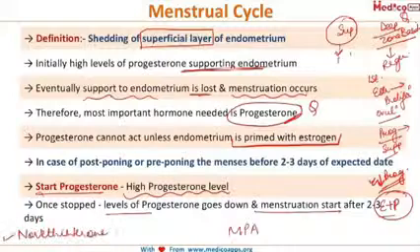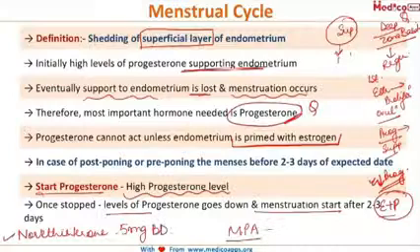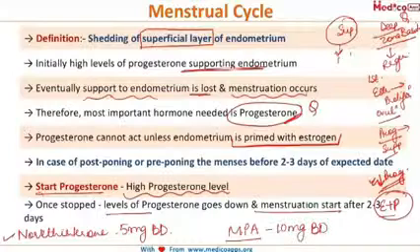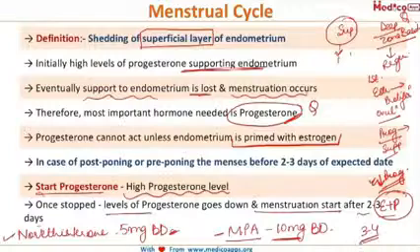And either you can give norethisterone acetate in the dose of 5 mg BD till you want to postpone the menses, or you can give medroxyprogesterone acetate in the dose of 10 mg BD, again till the time you want to postpone the menses. And once you stop these drugs, the menses will start in another 2 to 3 days. Then one important thing is that these drugs should be started around 3 to 4 days before the expected date of menses.